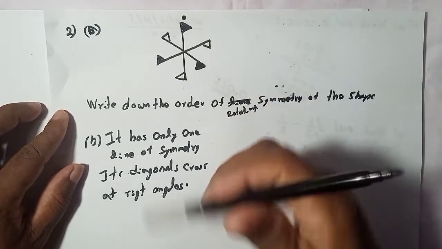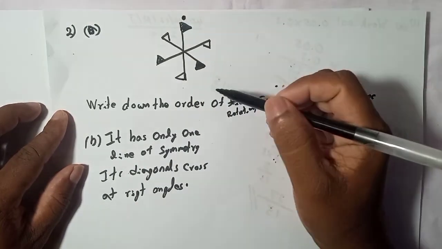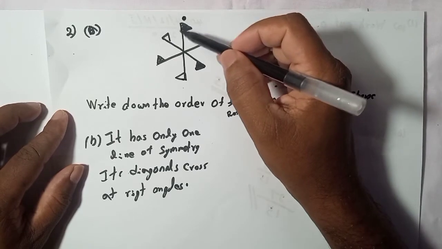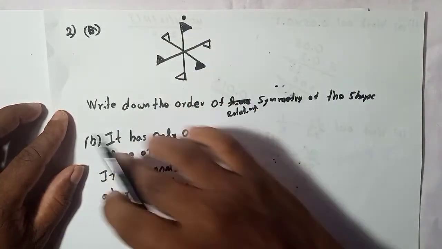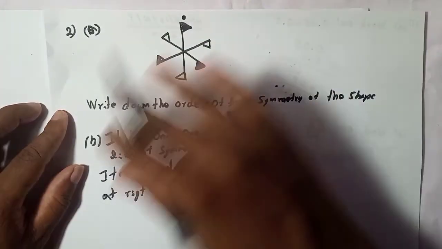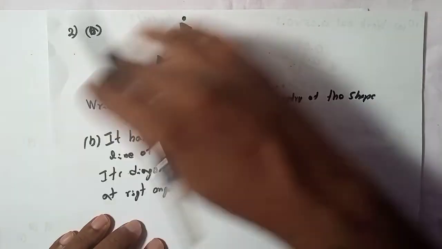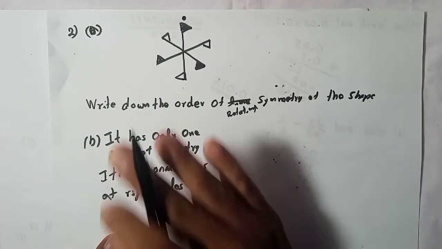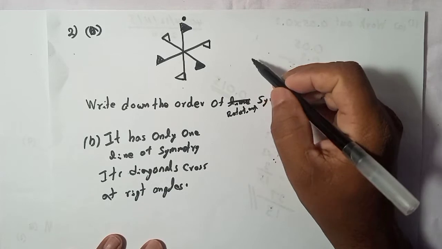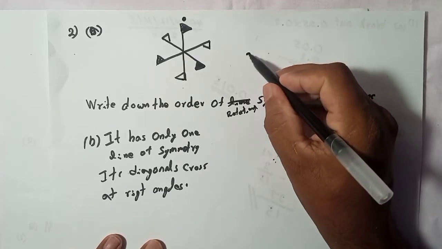So it is three times we get the same shape. If you rotate one paper three times, one complete round, we get the same shape three times. That's why the order of rotational symmetry is 3.